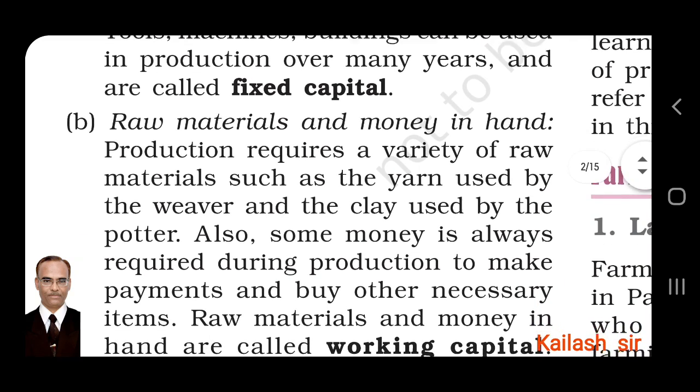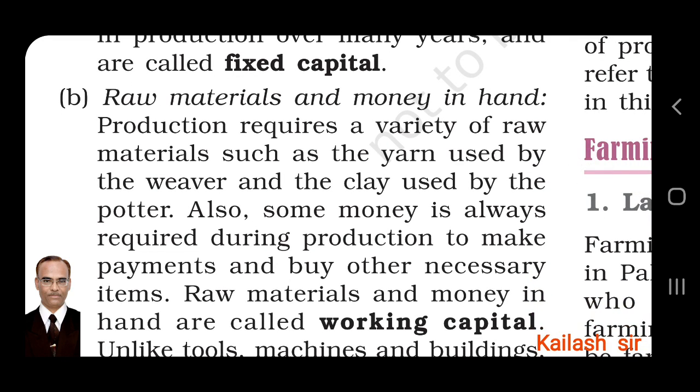B. Raw materials and money in hand. Raw material will be used up in making things, and money in hand will also be used up. So they are known as working capital. Production requires a variety of raw materials such as the yarn used by the weaver and the clay used by the potter. Also, some money is always required during production to make payments and buy other necessary items.